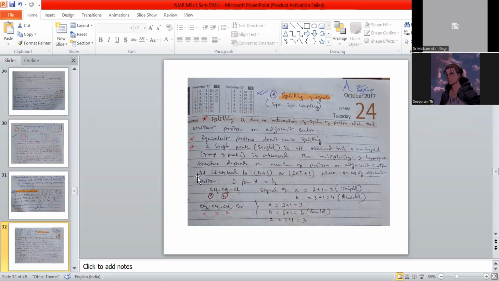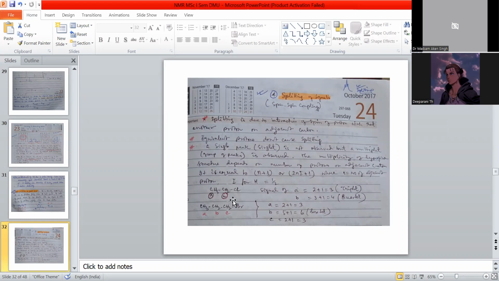It is given by the formula n plus 1, or 2nI plus 1, where n is the number of adjacent protons. Here I for hydrogen is half, that is why we put the half here.